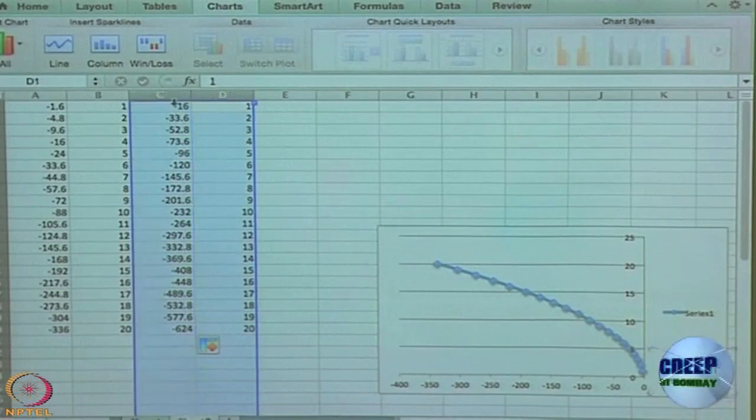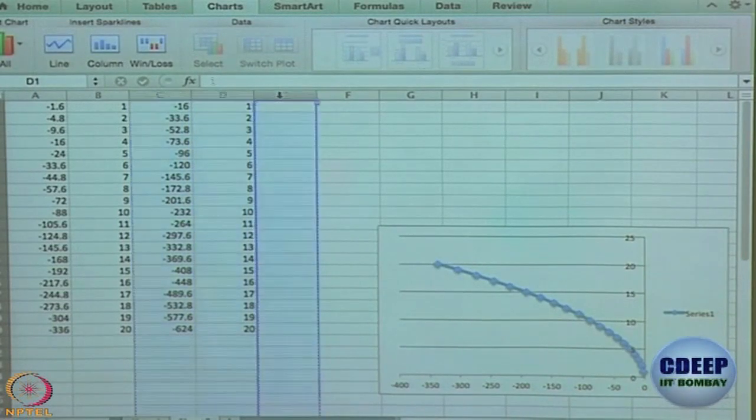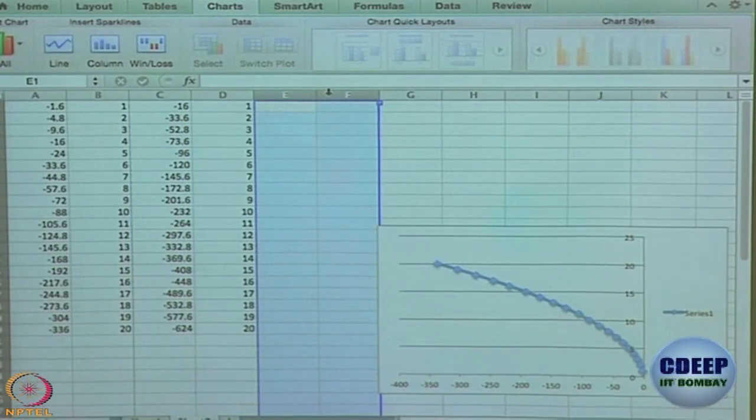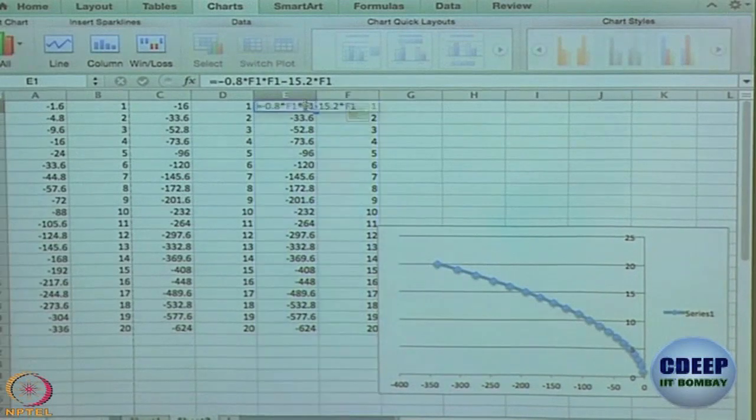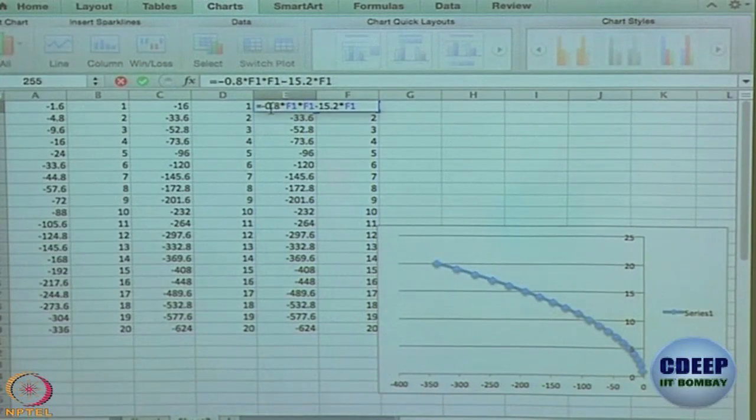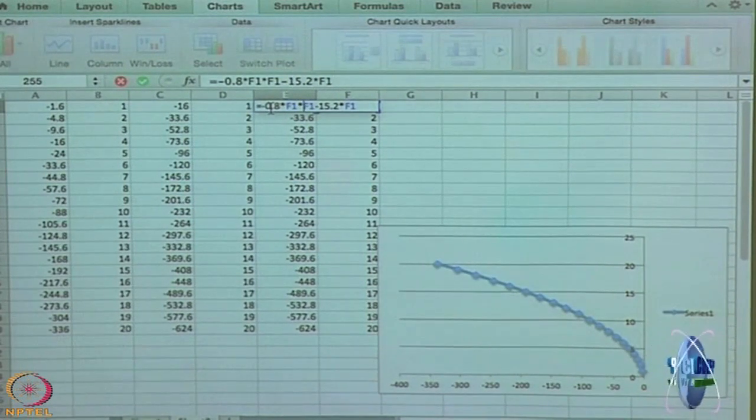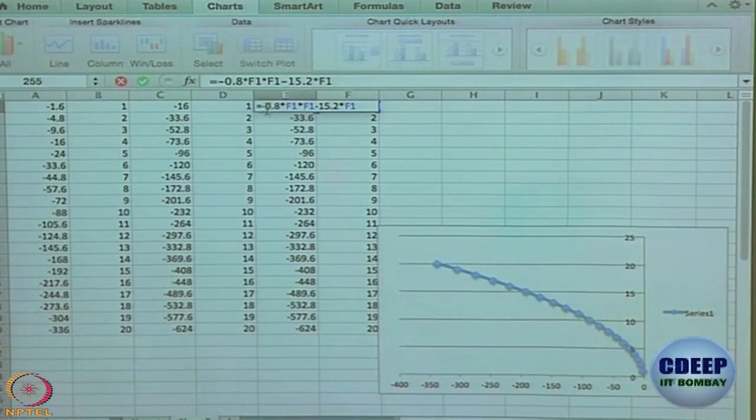and what is Q? For Q, not Q, why I am saying Q again and again, for R, which sign should I change? The sign of J dash square, right. So, this becomes plus 15.